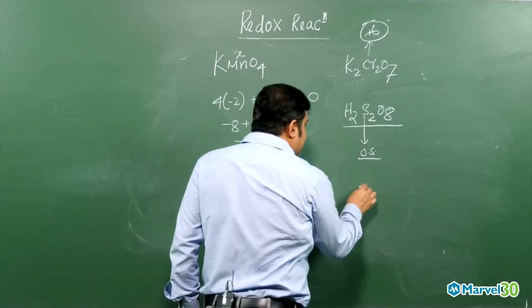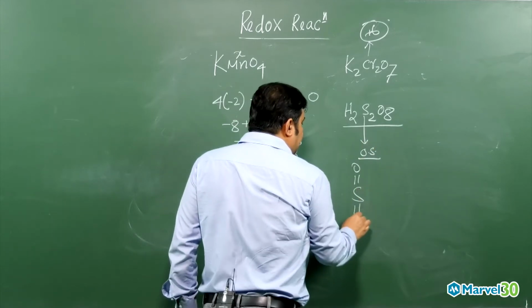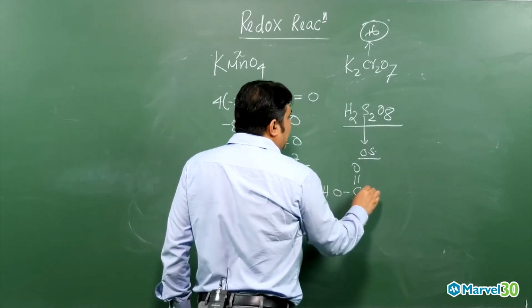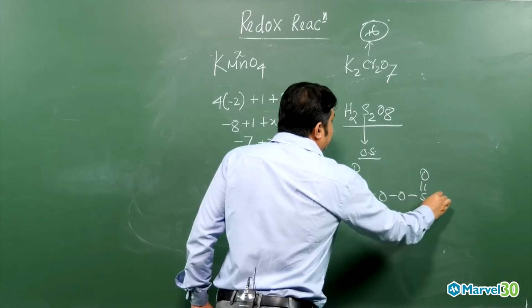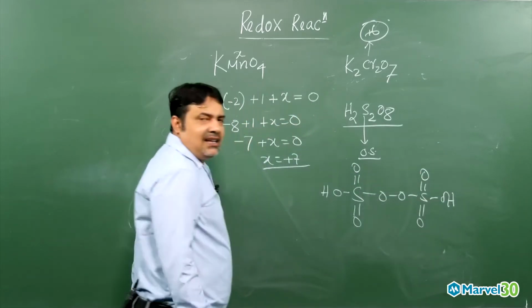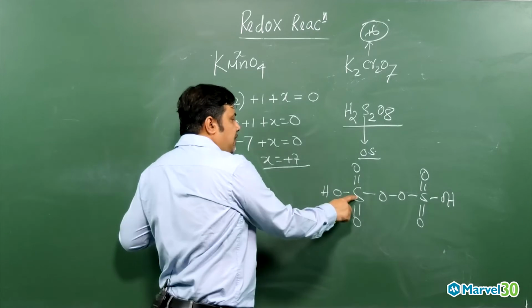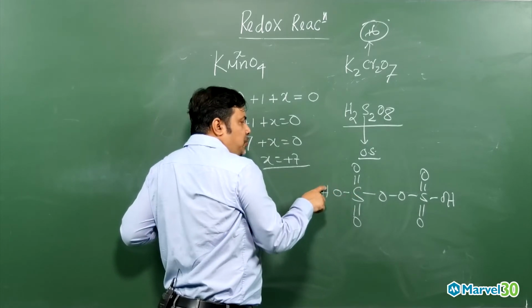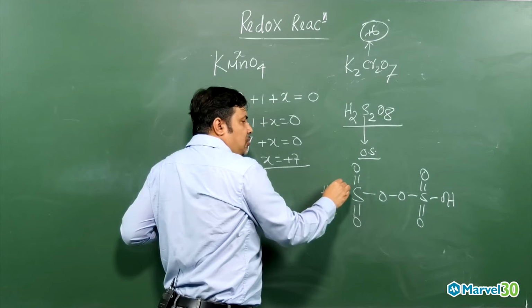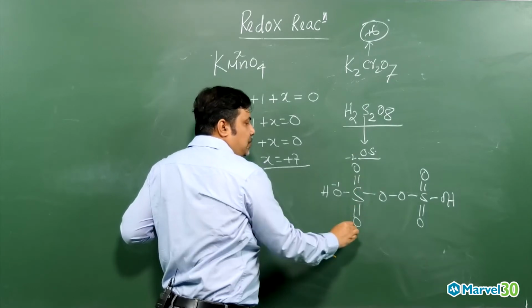So here the structure will be like this. All oxygens will not be in the oxide form; some oxygens will be in the peroxide form. This is the structure over here. Now look around this sulfur. This oxygen is -2, out of which 1 will be neutralized by hydrogen, so overall it will be -1, -2, -2.